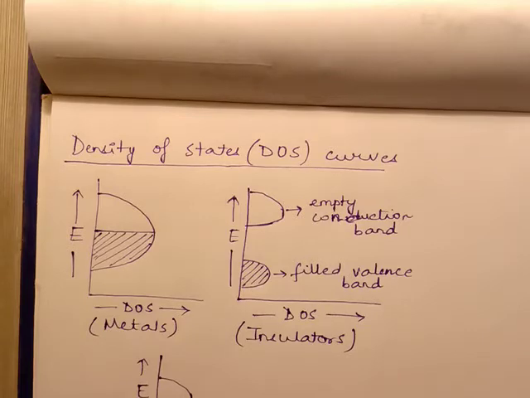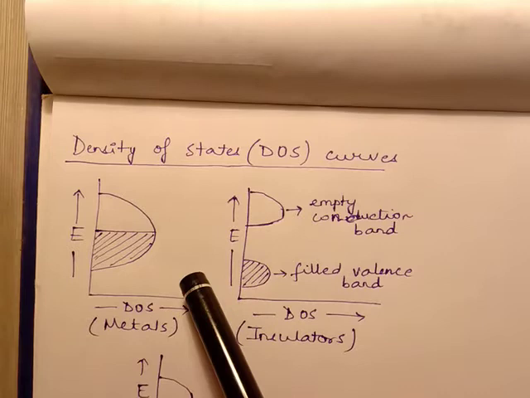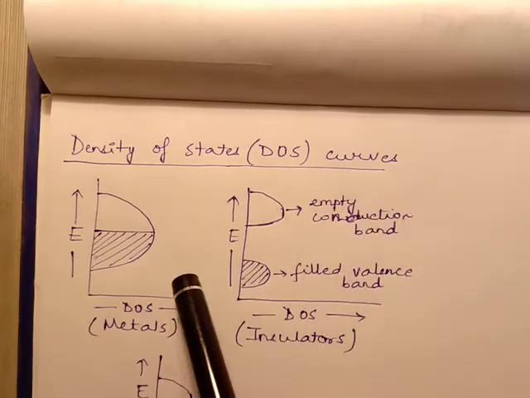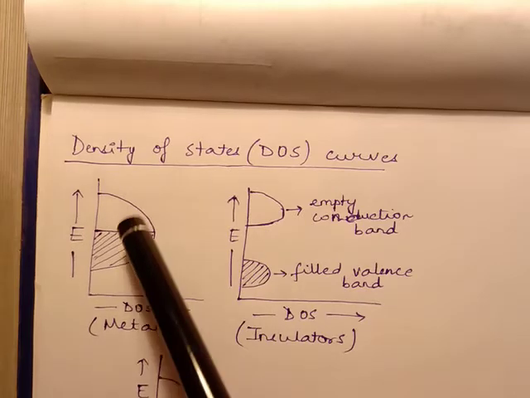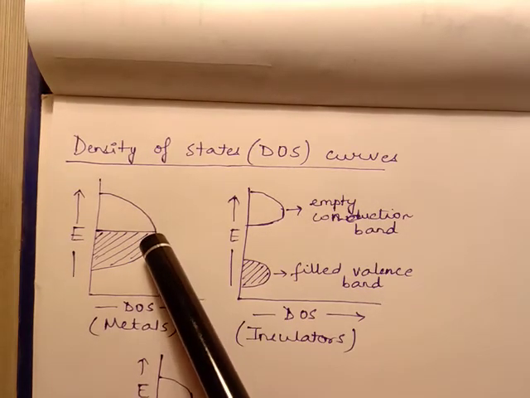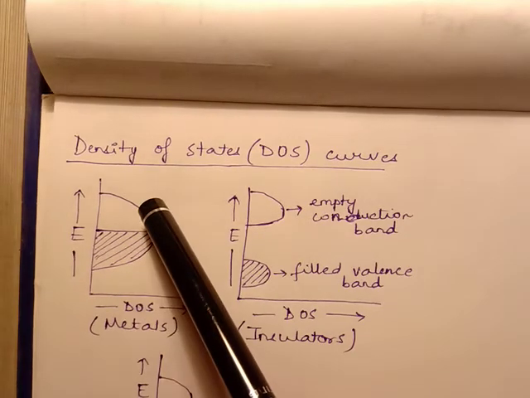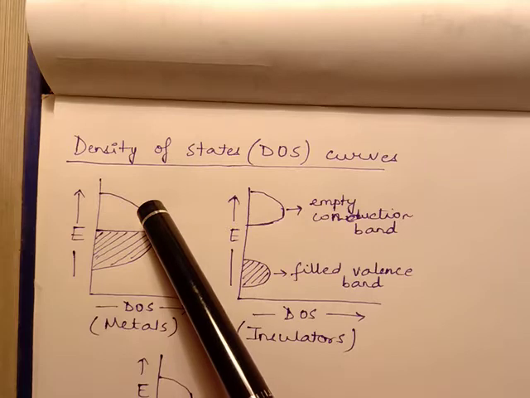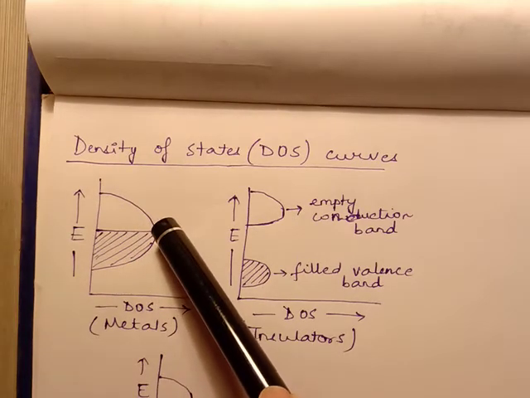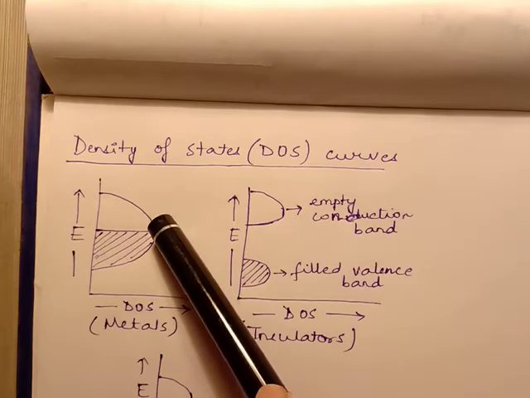If we see the diagram for metals, it has been represented here as the density of states curves. So for metals, this is the valence band and this is the conduction band. So as they are almost overlapping, the electrons can very easily get transferred from the valence band to the conduction band. Okay. So now the next obvious question is, why does electrical conductivity in metals decrease when temperature is increased?